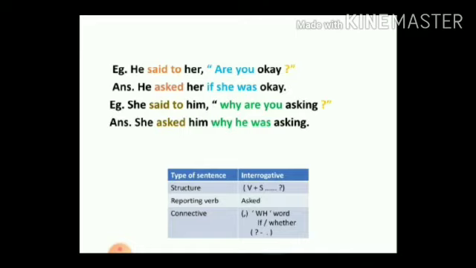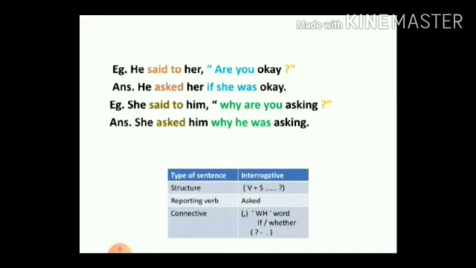But students, remember, indirect speech ends with a full stop. That means the question mark has to go when you change from interrogative to assertive. So when we change from direct to indirect, we change the interrogative sentence to an assertive sentence, and the reporting verb will be "asked," simply asked, because it's a question.